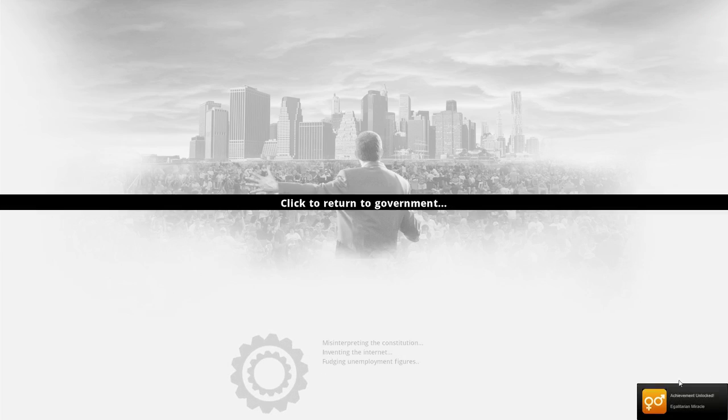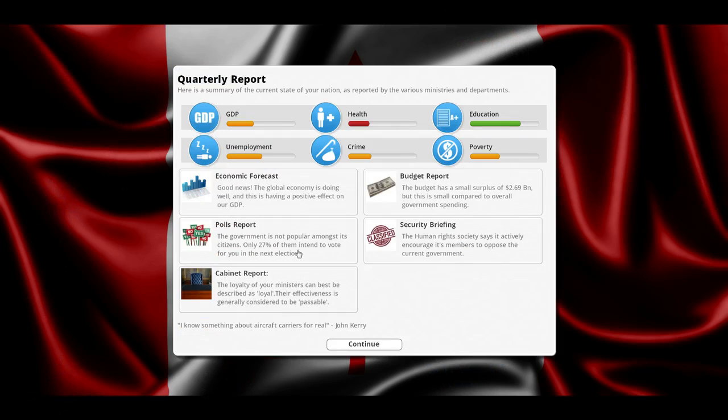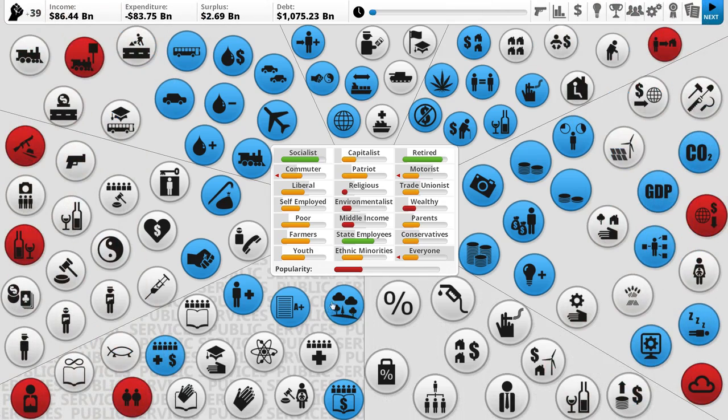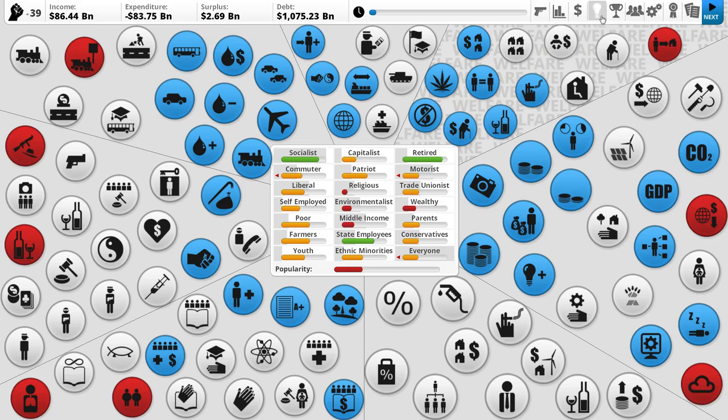There's nothing. Wait, egalitarian miracle. What the hell achievement is that? Leadership, we now feel equal with... quarterly report. I'm well aware of that. Thank you. Okay. Ban same-sex marriages. Allow the marriages. God damn it. Budget report. Surplus. Excellent. Human rights members oppose the current government. Really? The Human Rights Society is against me. What the hell did I do to piss them off? Alright, so now we have 39 political capital. And hopefully our ministers are generating a little more. I kind of botched that up firing the wrong dude. Oh well. We'll be okay.